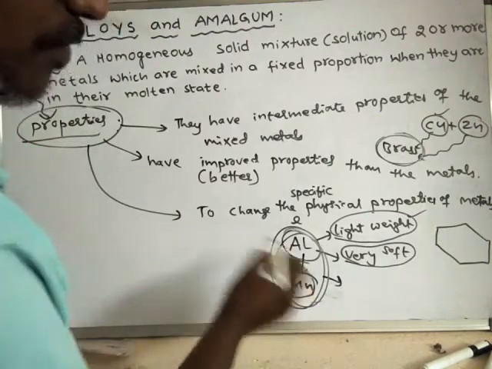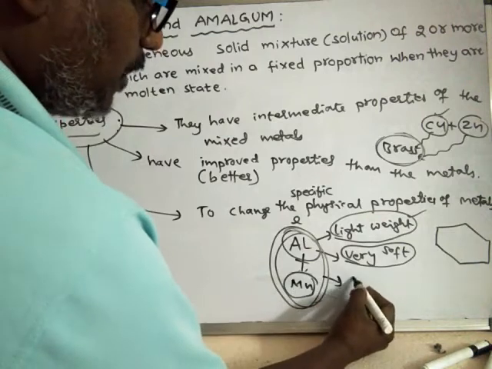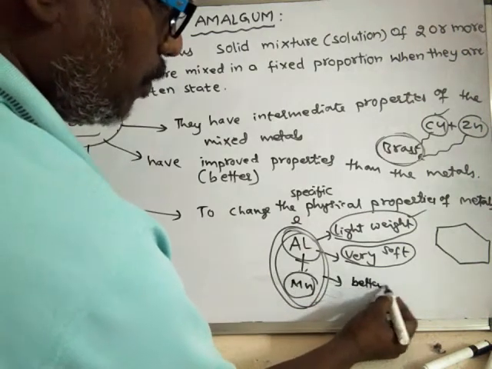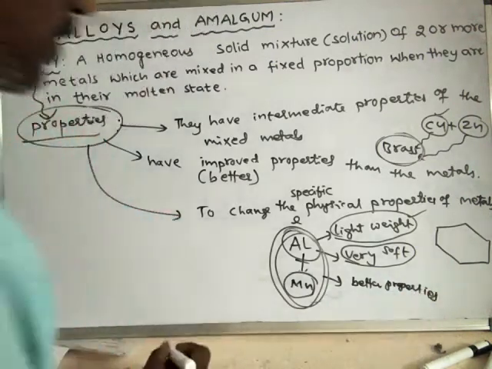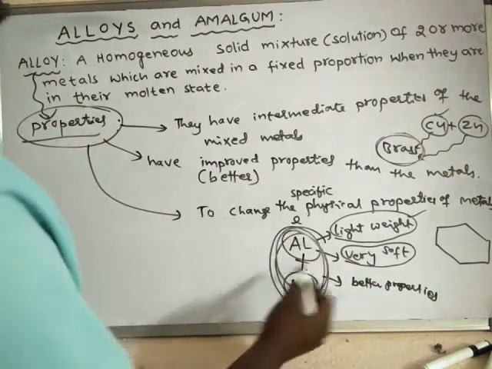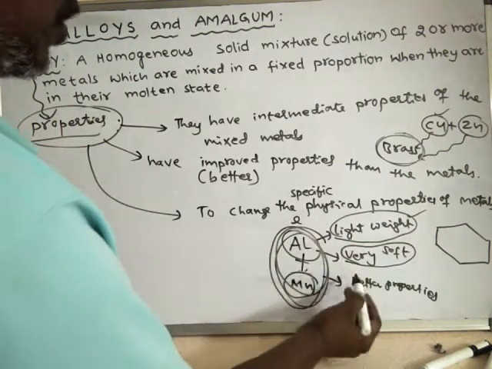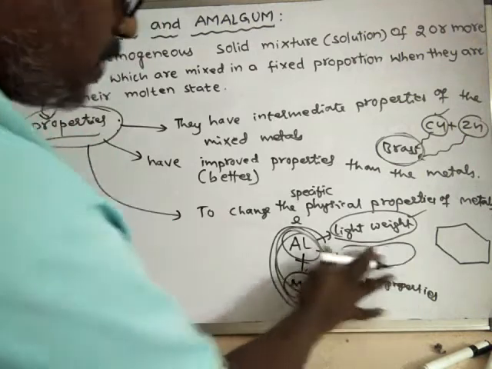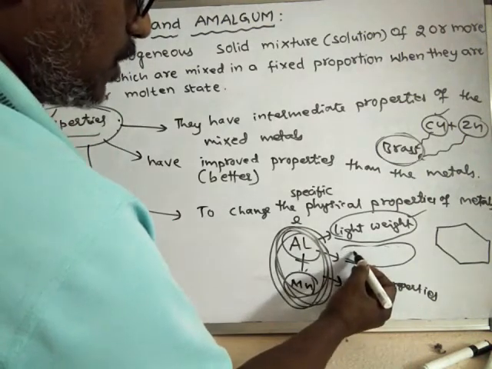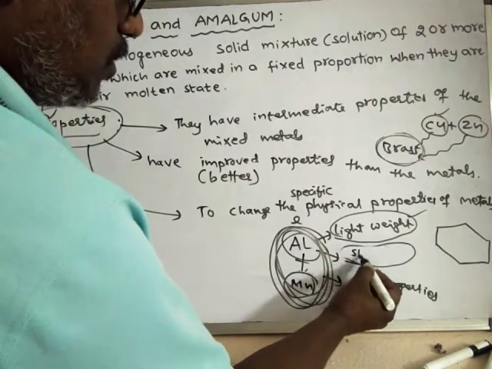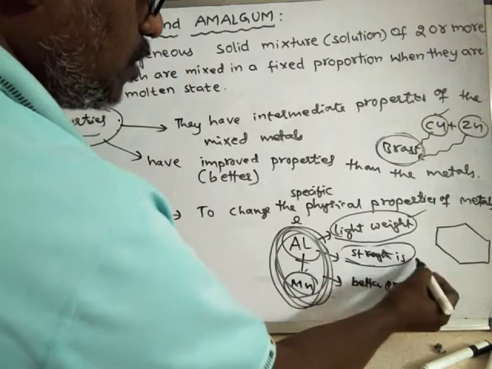After mixing aluminium with manganese or any other metal, it will show better properties. Now this material has good strength. The strength is improved.